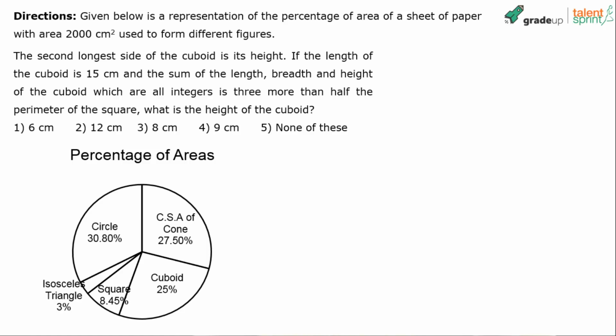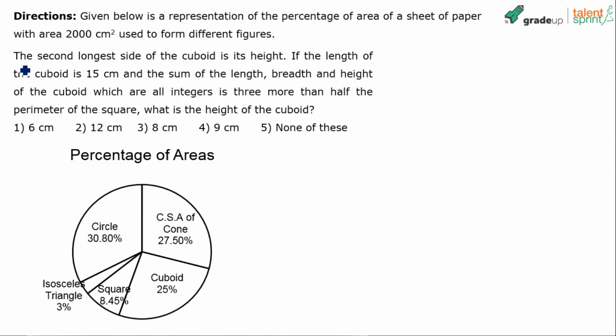Option 5, none of these, is also what some of you have got. 12, 8. Okay, I think time is up. I've given you enough time. Not many of you have got the answer, but those who have solved it have got option 8. The most common response is option 8, followed by 12, followed by the fifth option, none of these. So let's take it up now.